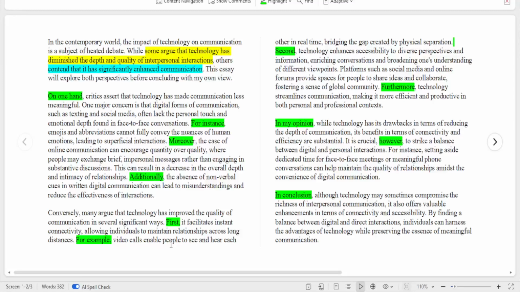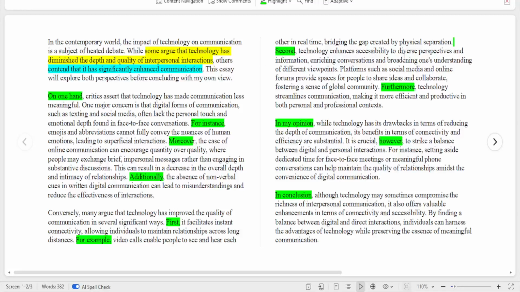Video calls enable people to see each other, now. So secondly, I don't want to waste time. That's why you can pause this video and read through my answer so that you can have an idea of what to say if you are asked this kind of question. I'm not saying this is the exact question that will come out. This is just an idea. So technology secondly, this is second now.